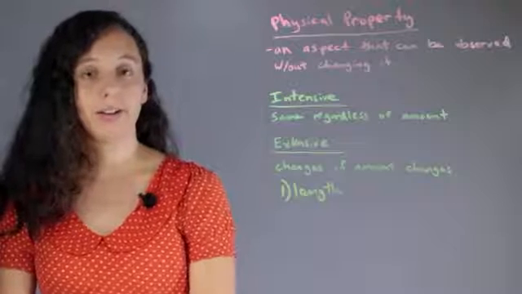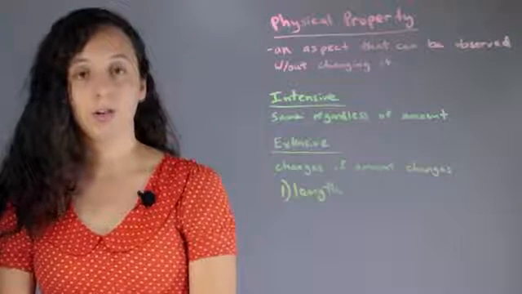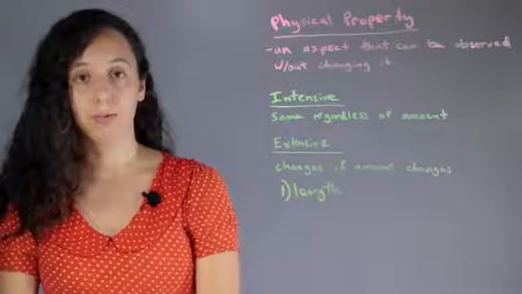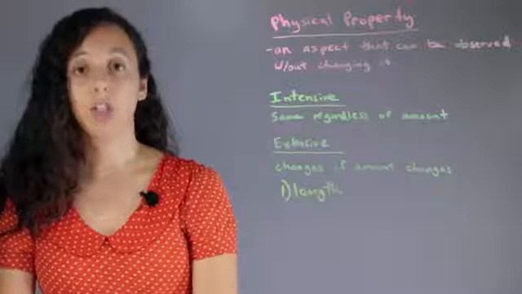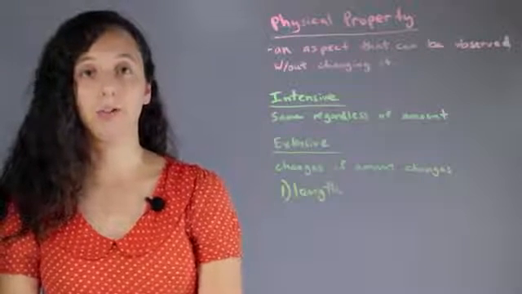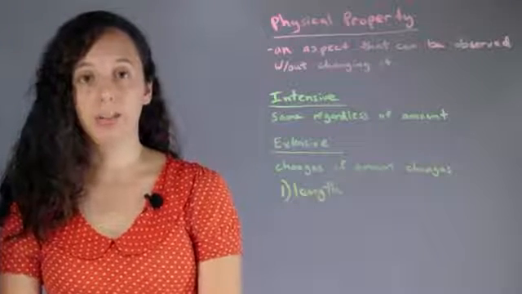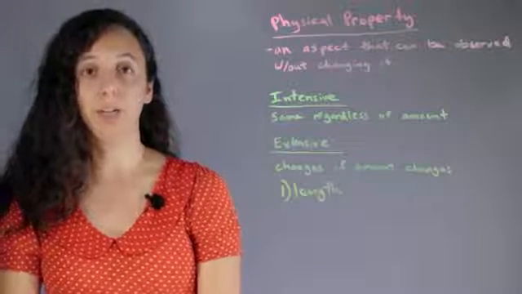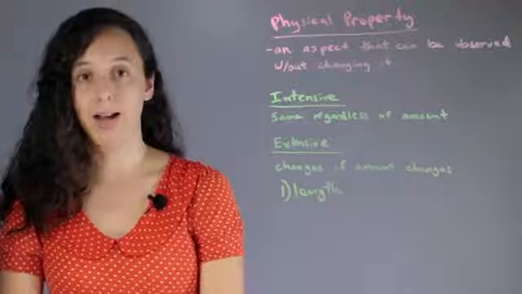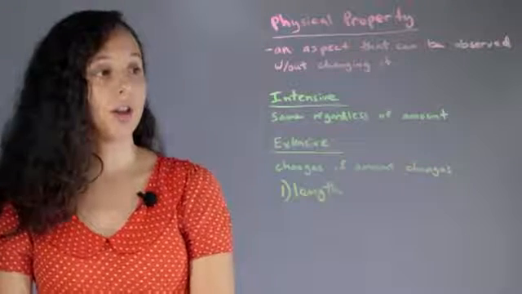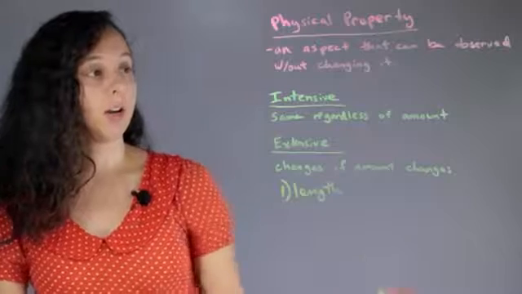Now, the alternative is a chemical property, which is something that can only be observed by changing the actual chemical structure. So for instance, if you light a match on fire, you can see what color it burns as, but you can only see that by changing the structure of the match. Okay, so let's review a little bit more.